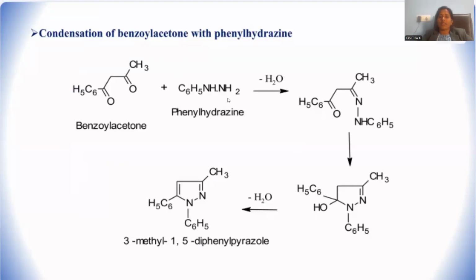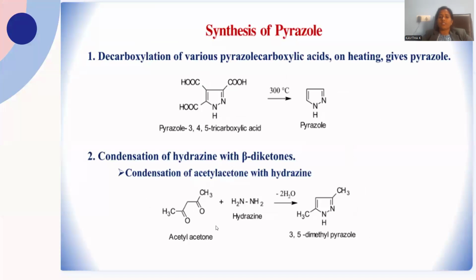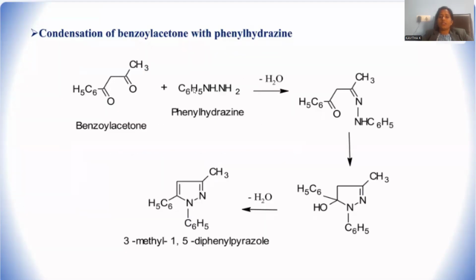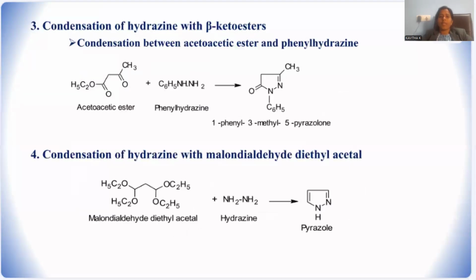The phenyl derivative of hydrazine was taken, and again it is just an extension of this reaction, so that dehydration is performed in between, giving rise to a cyclic system, so that the N-phenyl derivative of pyrazole is generated as a final product.